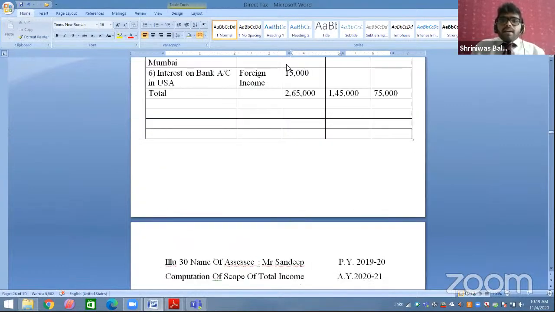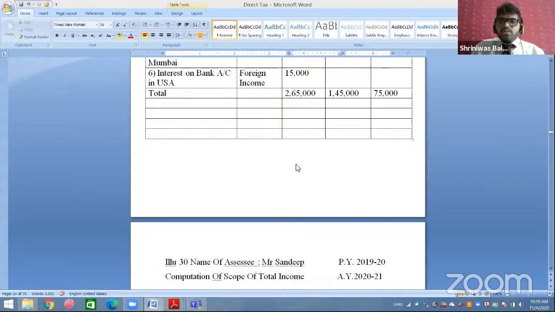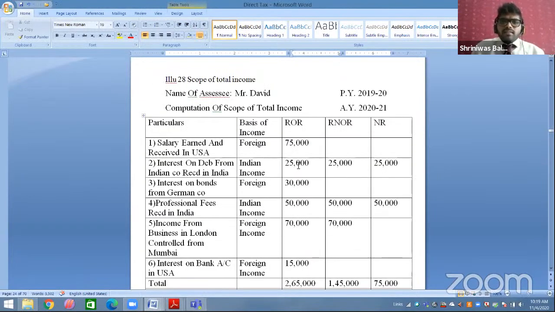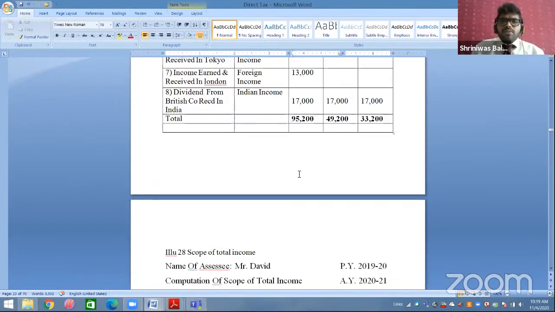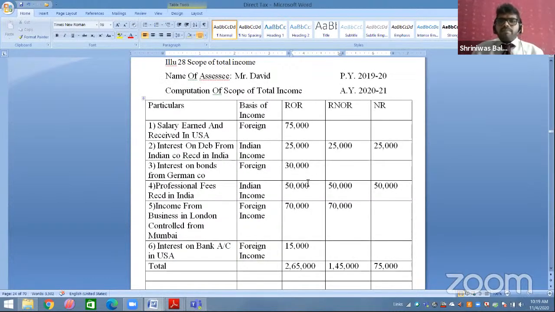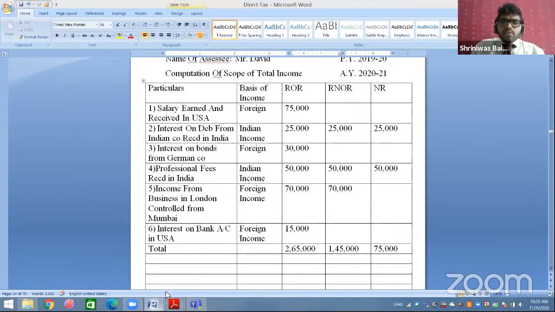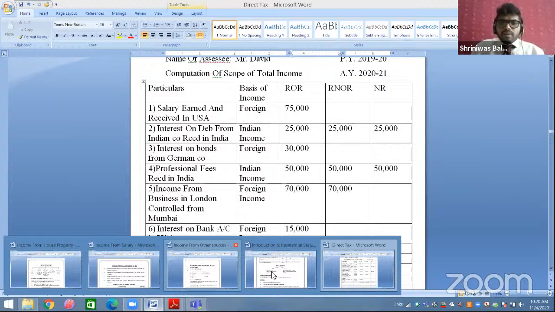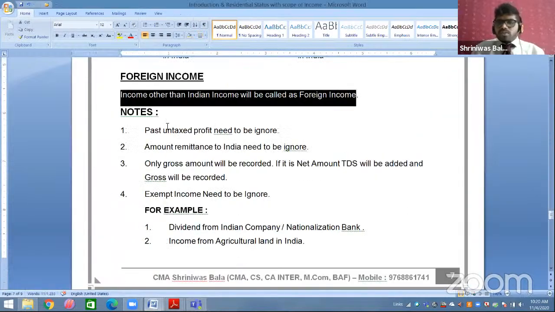Okay, I have missed the part notes. I have to explain notes also to all of you. Just one minute. Let me finalize one good sum for all of you. We'll finalize this sum only. I have to teach all of you the notes part also. Notes in your scope of total income.